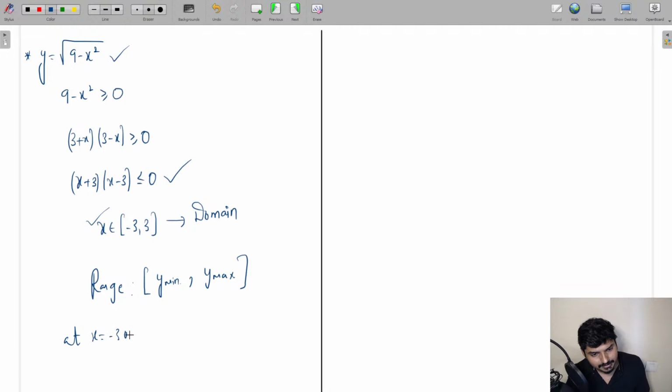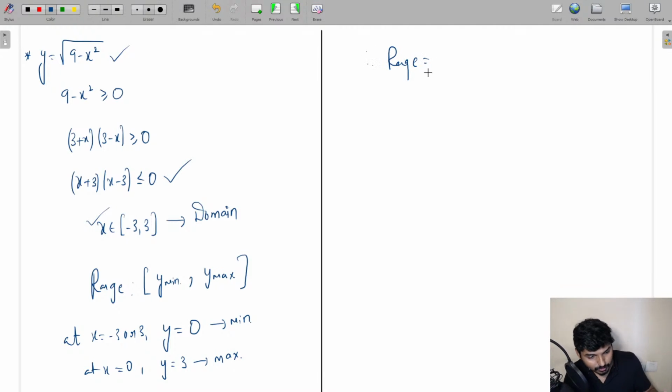equal to -3 or 3, what will be the value of y? Can I say y is 0? And definitely ये minimum value of y होगा। And at x is equal to 0, यार y का वैल्यू आपको क्या मिलेगा, y का वैल्यू आपको मिलेगा 3, जो कि मैक्सिमम वैल्यू होगा। So if I want to figure out, if I want to define finally the range of the function, if I want to, basically conclude the range of the function, I can say it is going to be in the set 0 to 3.